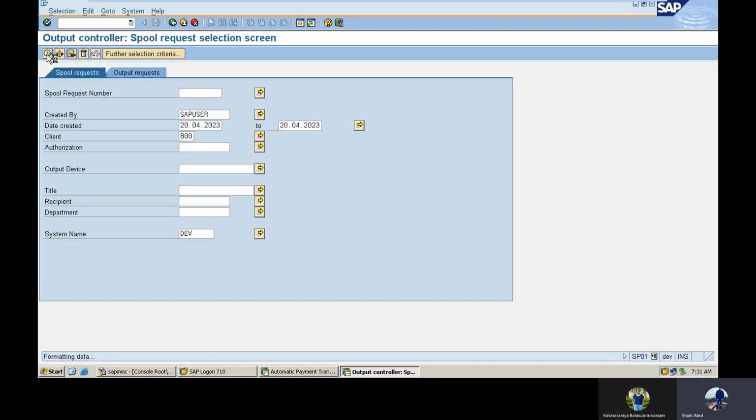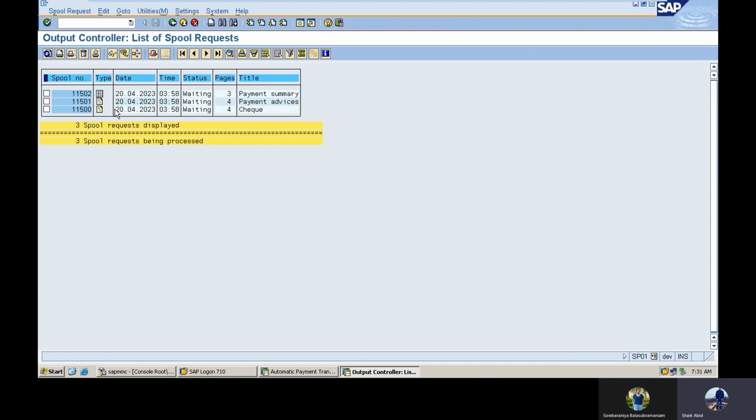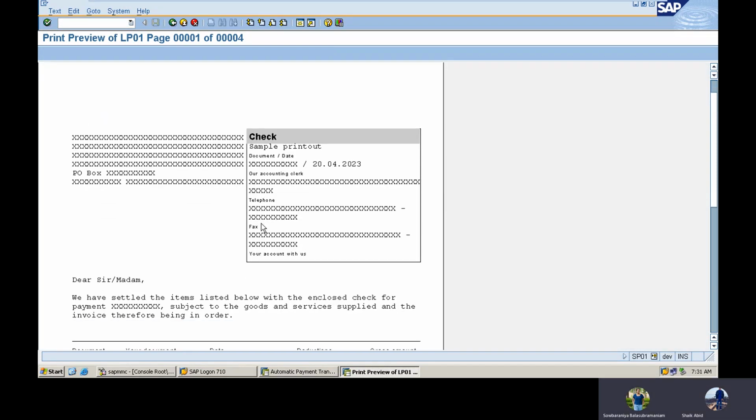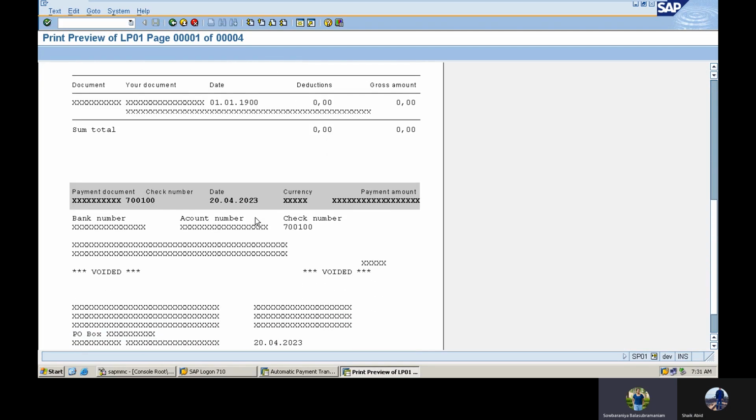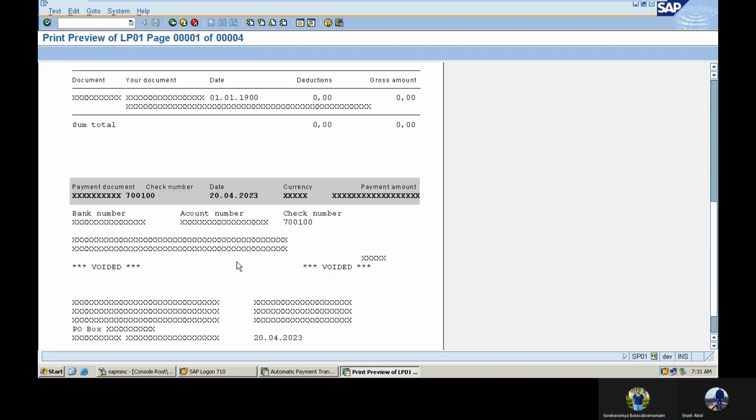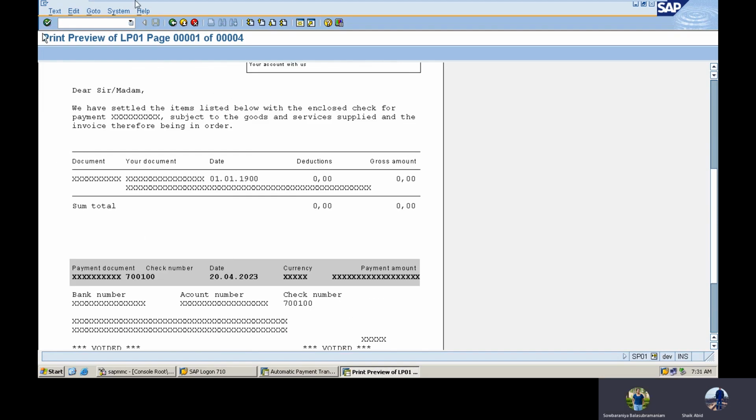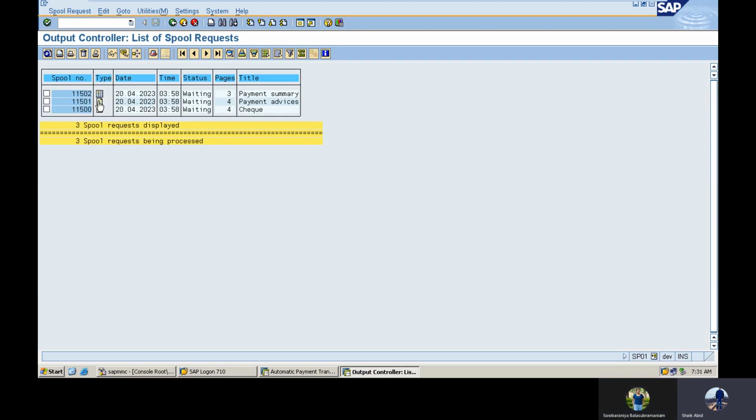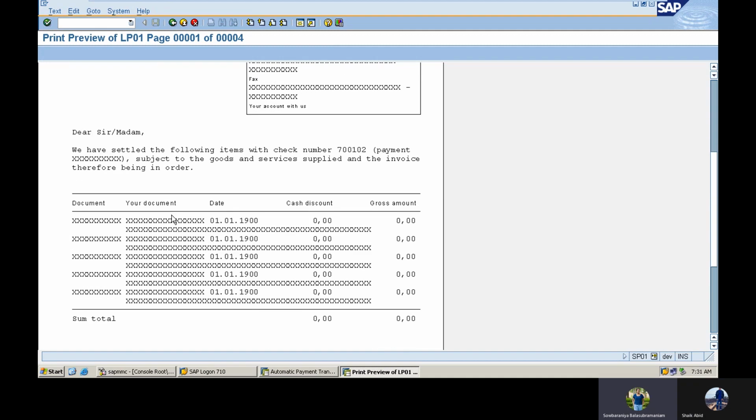For example, if I execute, see here three came. One is summary, advice, and check. For example, if I click this check, it will come like this. Like bank number, account number, check number, everything like that. The amount will come. For example, if you see the advice, it will also come like this.